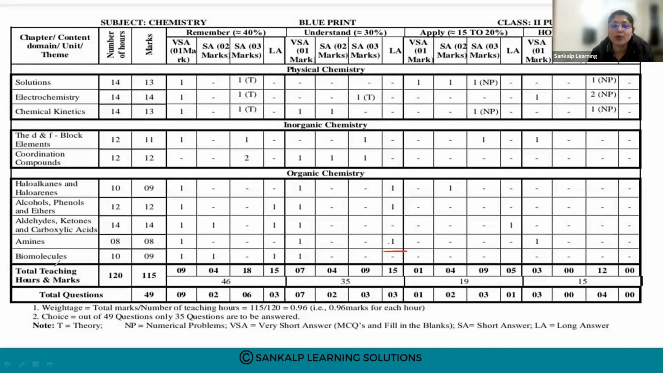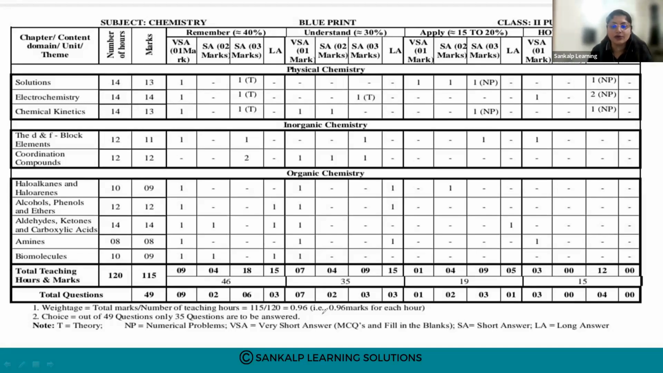Then the next chapter is biomolecules. The number of marks allotted is 9. 1 mark questions, 2 questions will come. Then 2 marks, 1 question, and your long answer will be for 5 marks, 1 question. So this is the weightage and the blueprint given by the PU board for this academic year 23-24. So this is your chemistry blueprint.